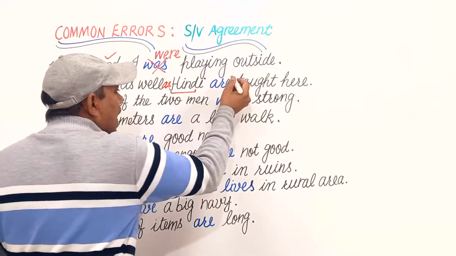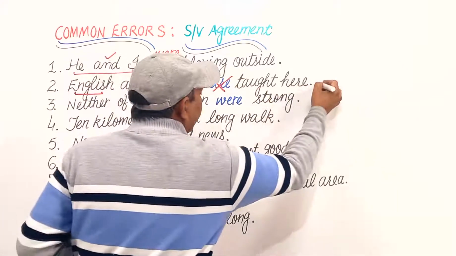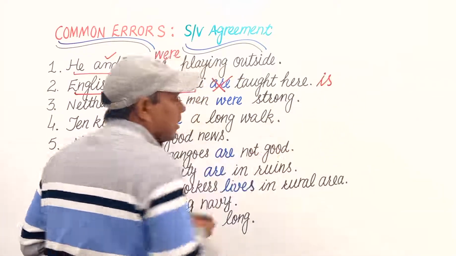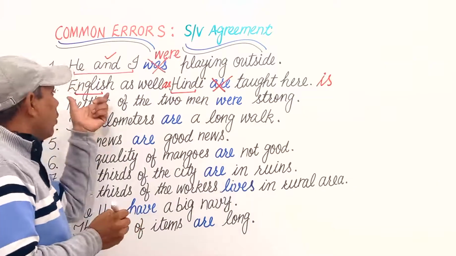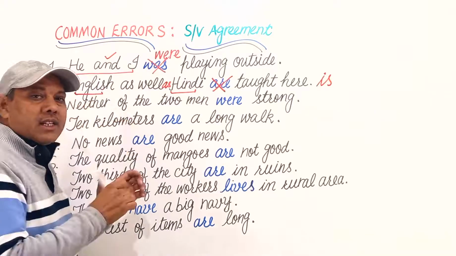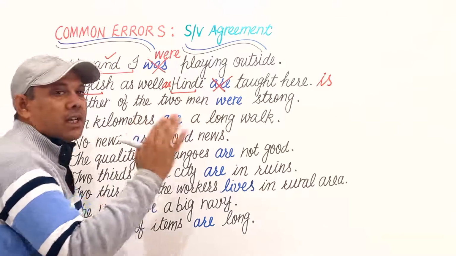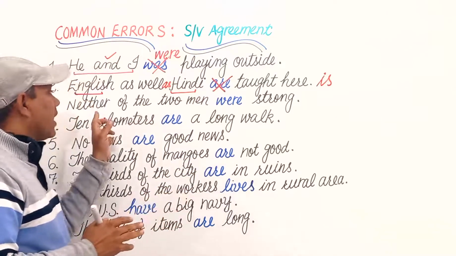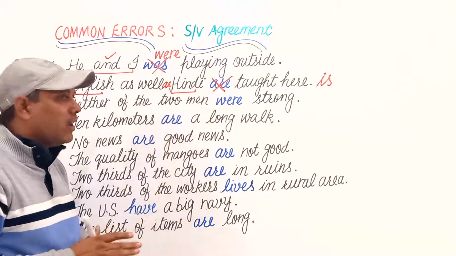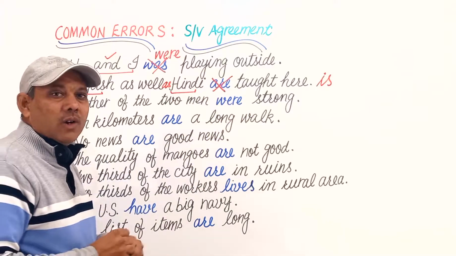So we can't use are here and we shall use is. यहाँ बेसिकली वो इंग्लिश यानी कि एक लैंग्वेज की ही बात कर रहा है, English as well as Hindi is taught here. Next is neither of the two men were strong.